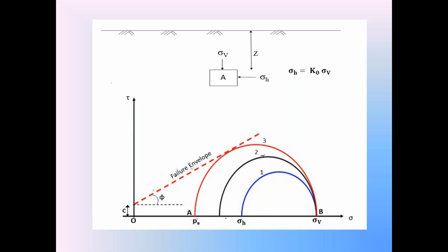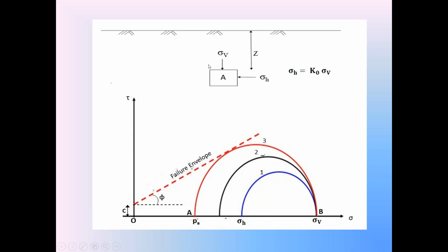At a depth z from the top of the backfill, we consider the soil element. The soil element is subjected to two stresses, sigma v and sigma h. Sigma v is the normal stress, sigma h is also normal stress. No shear stress acts on the element. So sigma v is the major principal stress sigma 1, and sigma h is the minor principal stress sigma 3. Since the element is in rest condition, sigma h is equal to P naught, the at rest horizontal earth pressure, that is equal to K naught into sigma v.